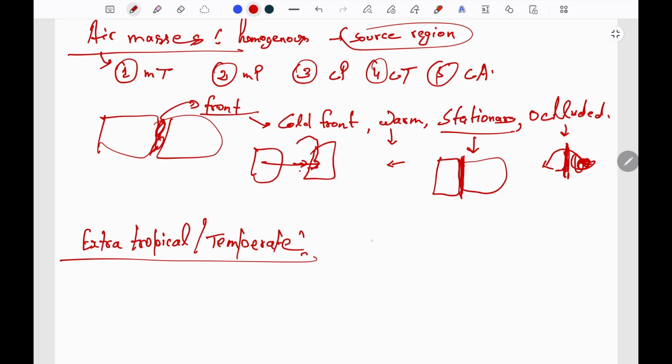In the mid latitudes, the cold air from the polar region and the warm air from the subtropical region are meeting. So when these cold and warm air masses meet, they produce an anti-clockwise cyclonic rotation.